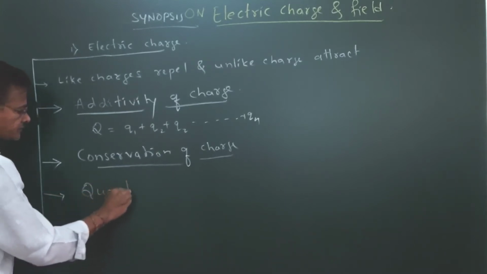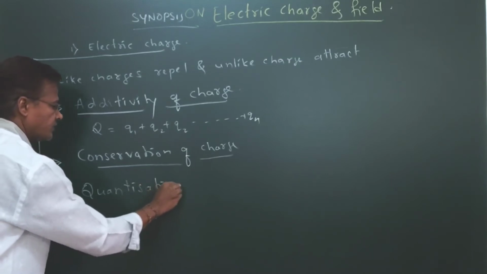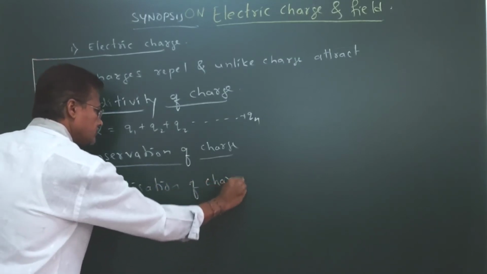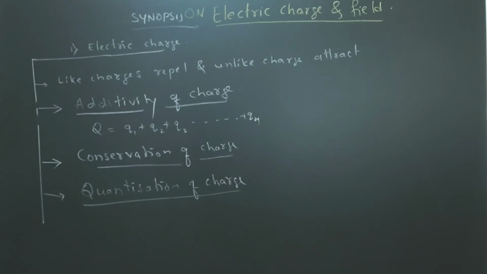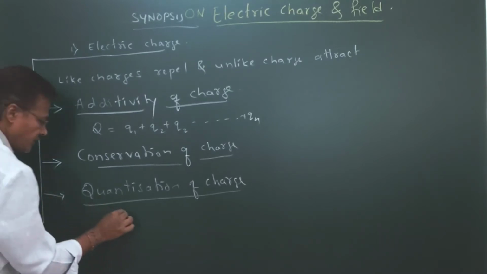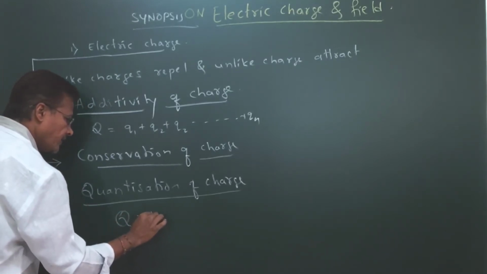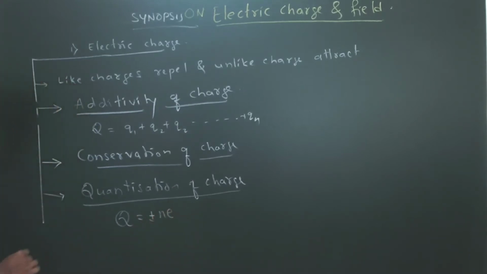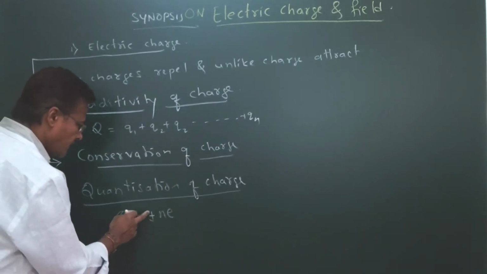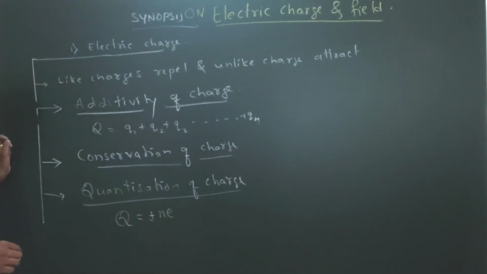Next is the quantization of charge. The total charge on a body is always an integral multiple of a base unit of charge denoted by e. So the total charge of any body is an integral multiple of the basic charge, that is Q equals plus or minus n into e.